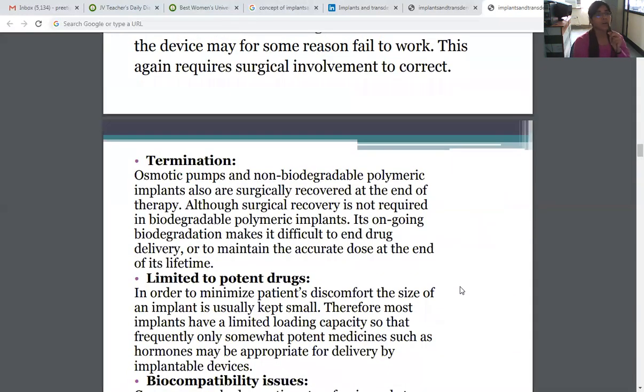Now we come to termination. Osmotic pump and non-biodegradable polymeric implants also are surgically recovered at the end of therapy. Although surgical recovery is not required in biodegradable polymeric implants, their ongoing biodegradation makes it difficult to end drug delivery or to maintain the accurate dose at the end of their lifetime.